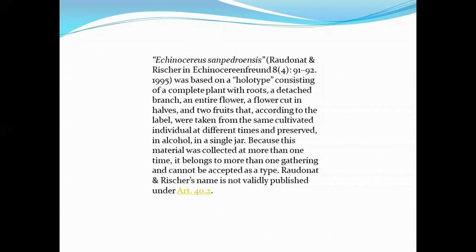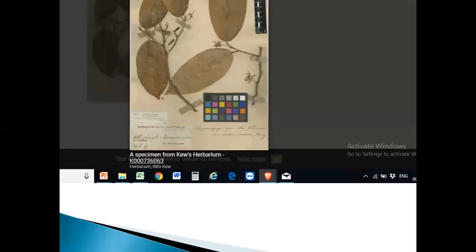Echinoceros sapendropsis was based on a holotype consisting of a complete plant with roots, a detached branch and entire flowers, a flower cut in halves, and 2 fruits that, according to the label, were taken from the same cultivated individual at different times and preserved in alcohol in a single jar. Because this material was collected at more than one time, it belonged to more than one gathering and cannot be accepted as a type. And so the name is not validly published under Article 40.2.